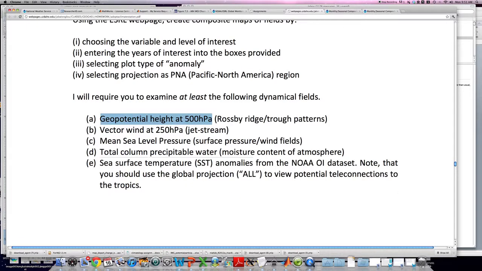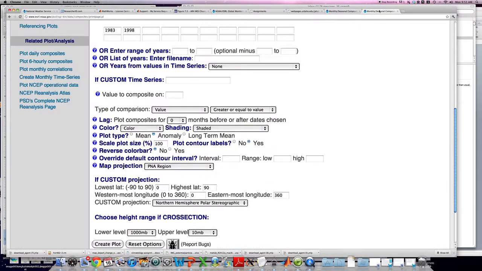However, one thing that I think you probably should do is, when you do sea surface temperatures, I'm going to suggest that you choose the global projection so you see the entire globe, because it's very possible that your teleconnection patterns for years that couple to sea surface temperatures might involve sea surface temperatures in the tropics, and you'll see this region here does not necessarily include all of the tropics.